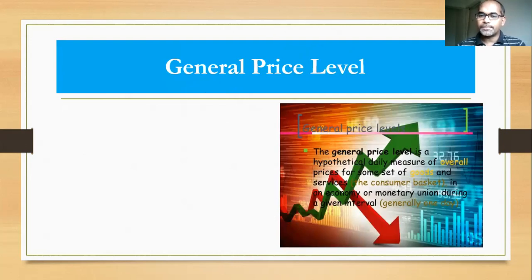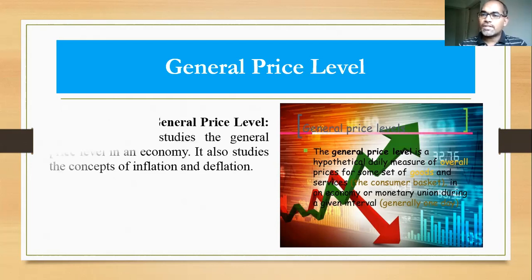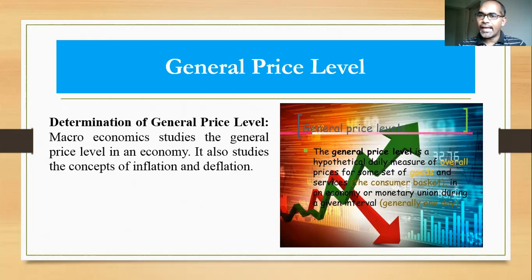You can see in this picture the trends shown through the particular symbol: sometimes it is growing up, sometimes it is going down. So the general price level is the prices of goods and services in a selected basket. Generally we use this for calculation of the inflation rate in an economy. Macroeconomics studies the general price level in an economy from time to time, its trends, that means whether it is increasing, decreasing, or stable.